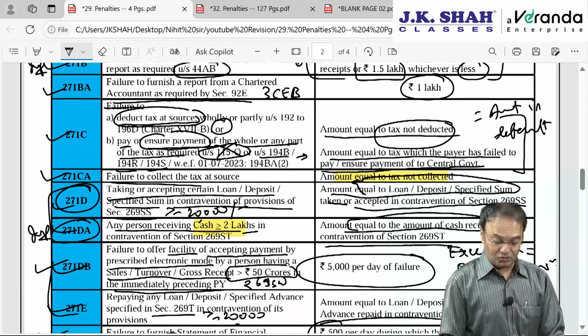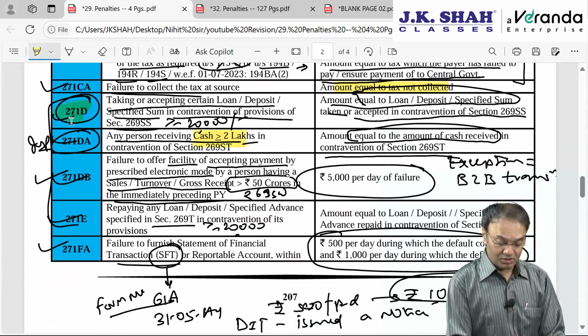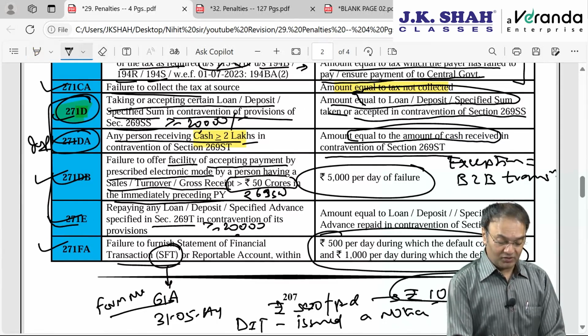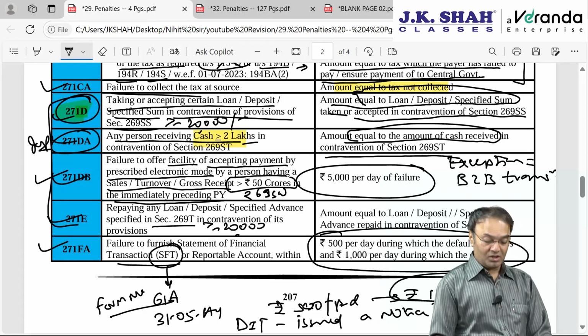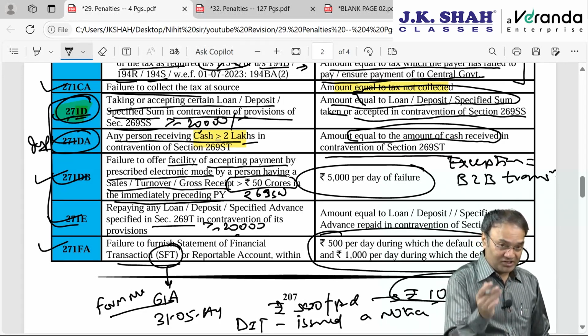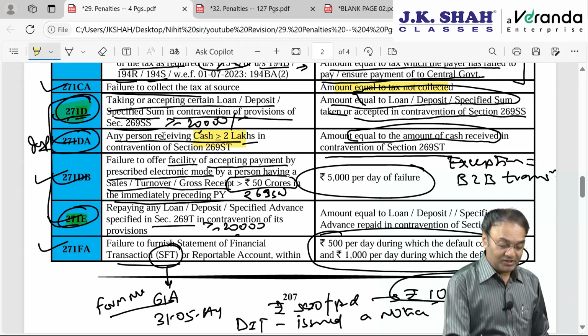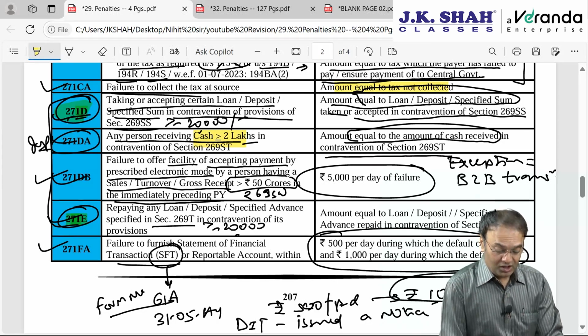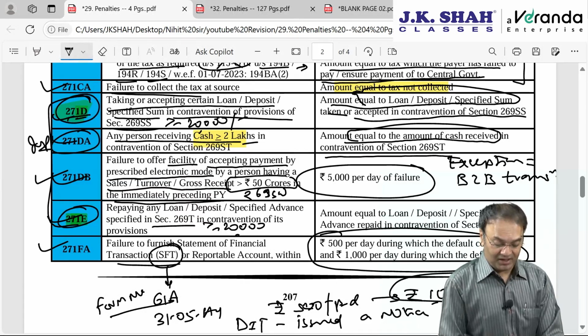Both the penalties 271D and 271E are in the same lines. 271D talks about acceptance, 271E talks about reversal, in a sense repaying it back.